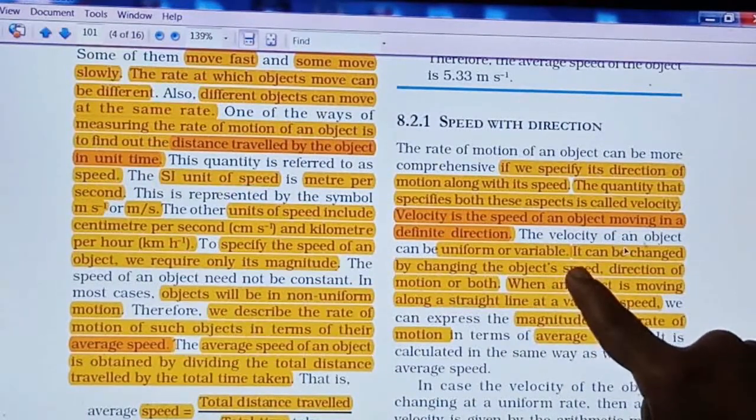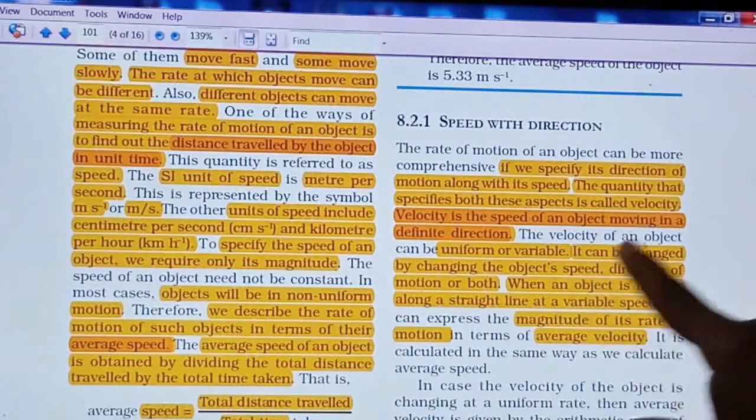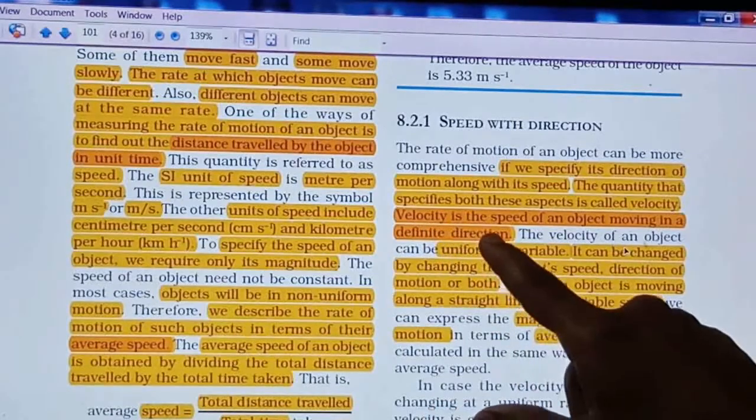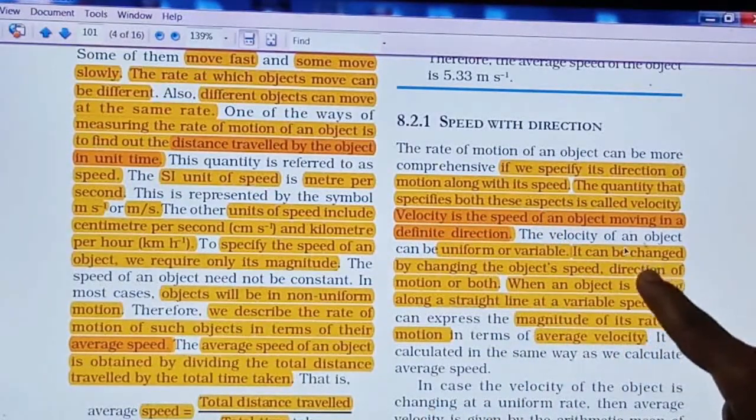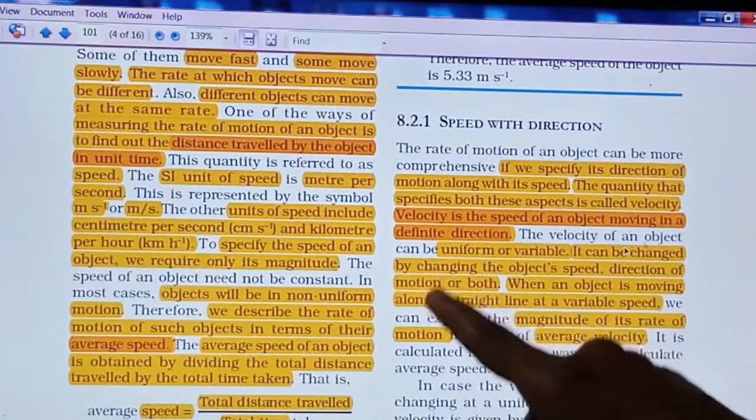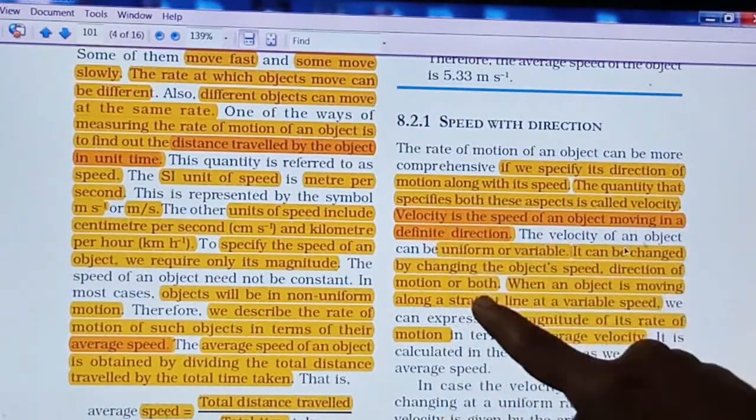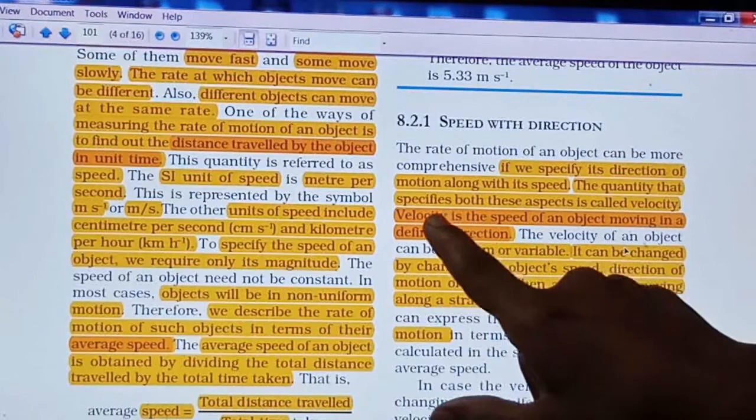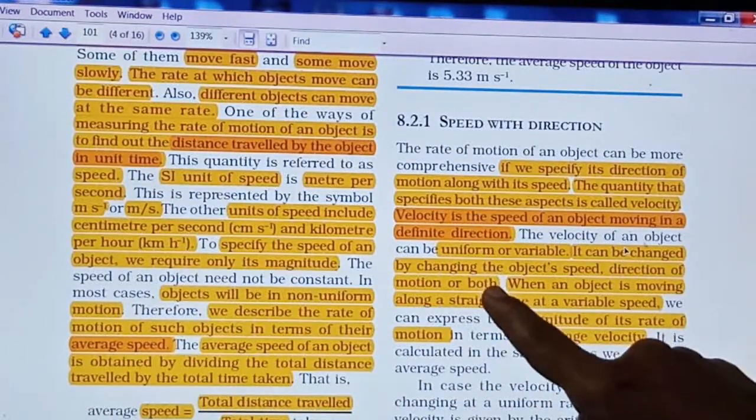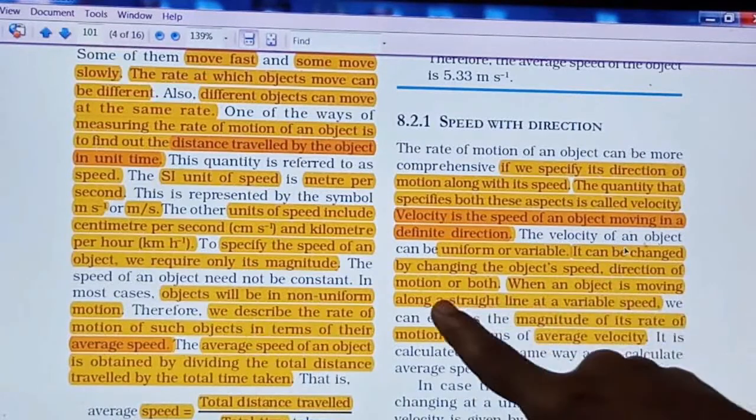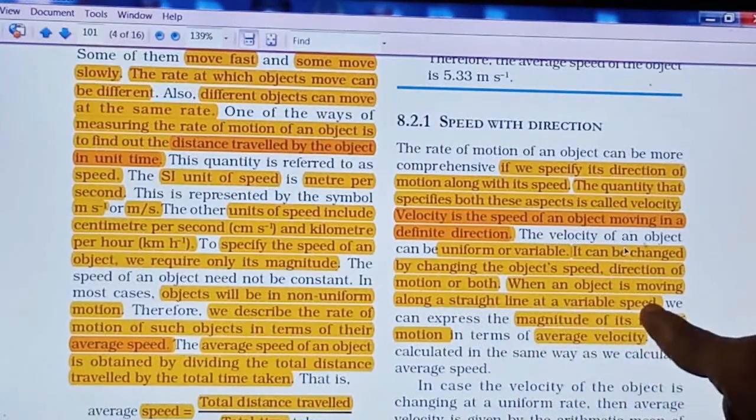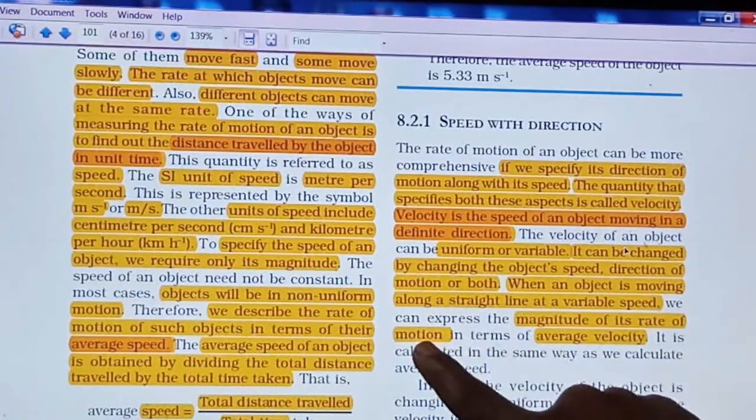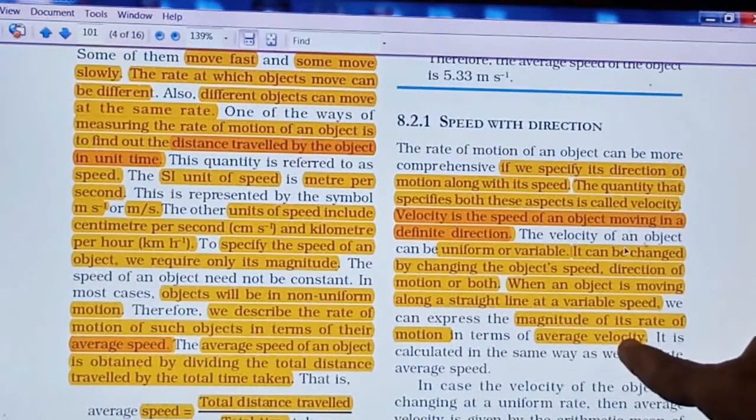As the speed of the object is changed, definitely the velocity will be changed. If we change the direction of an object, because velocity again depends on the direction, so if we change the direction of the motion of an object, then also the velocity is going to be changed. Or if we change both, speed as well as direction, then also the velocity value will be changed. When an object is moving along a straight line at a variable speed, we can express the magnitude of its rate of motion. That is nothing but the average velocity.